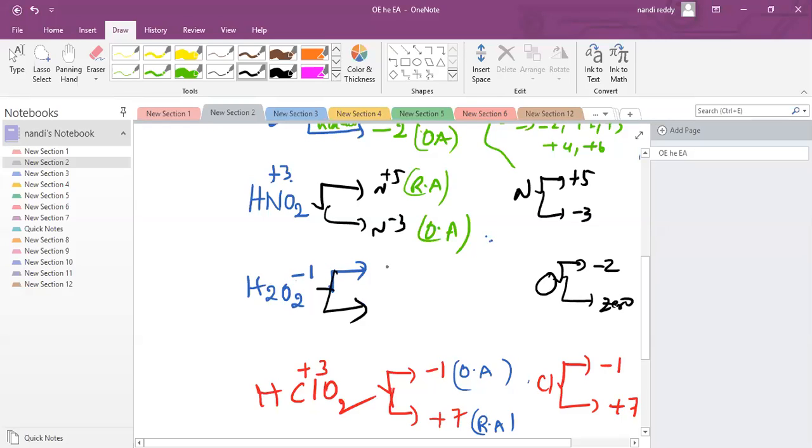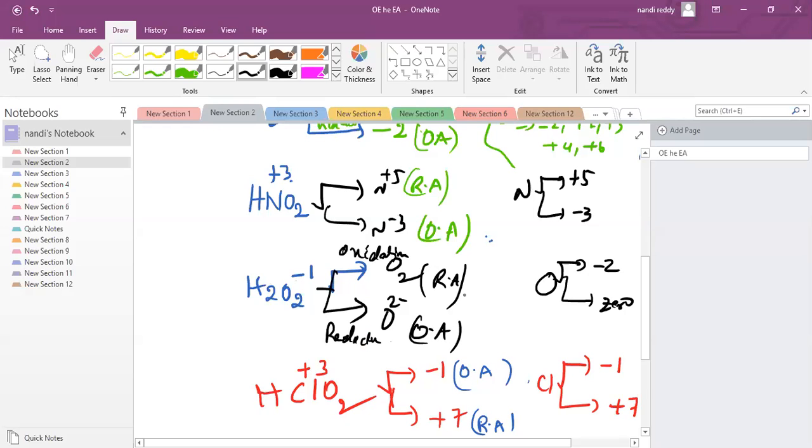If it is converted into 0, that means oxidation, so it can act as a reducing agent. Oxidation means reducing agent. What about here? Suppose it is converted into O2 minus, -2. Then it undergoes reduction, which means oxidizing agent.